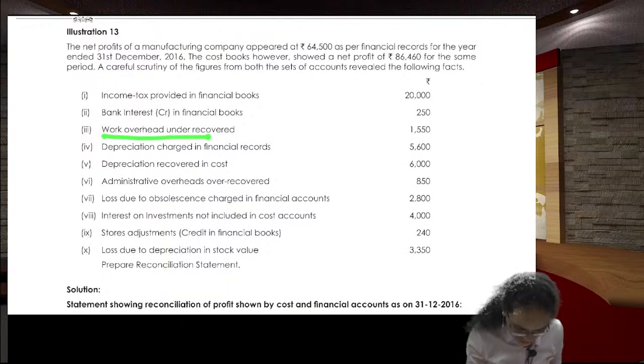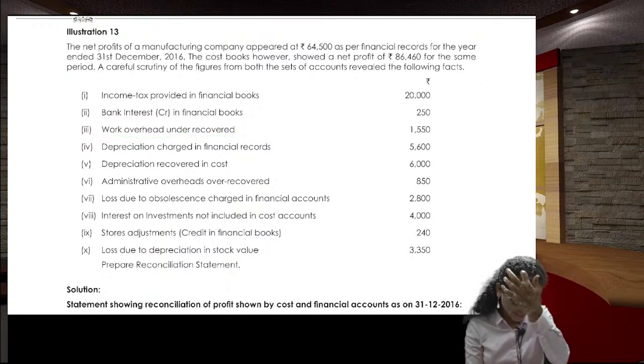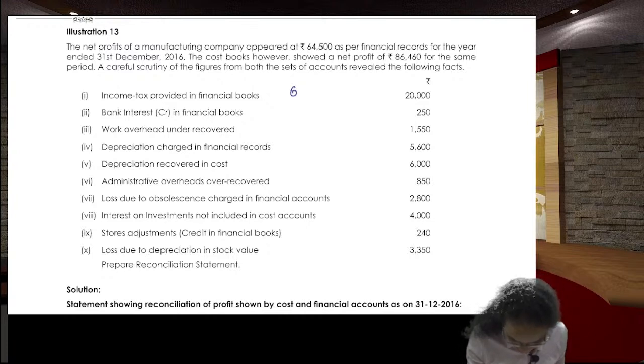Next one, overheads under recovered. I'll explain it with an example. Take the example, there is a gross profit.